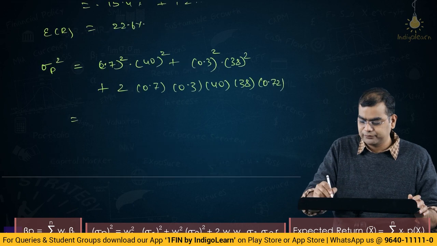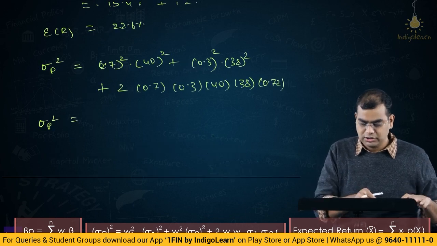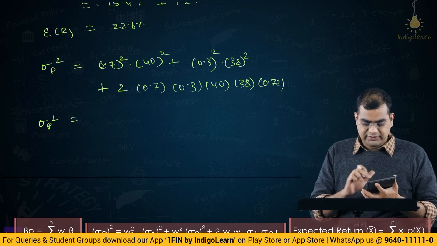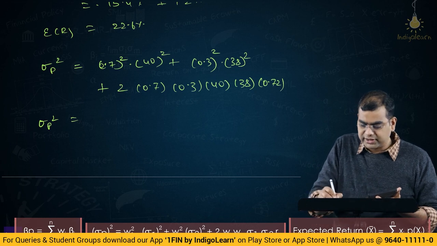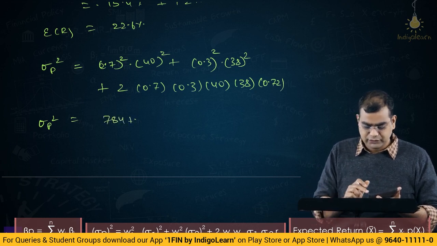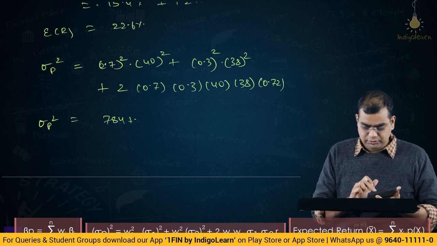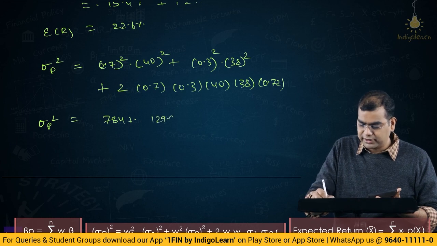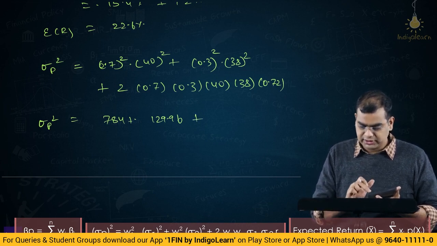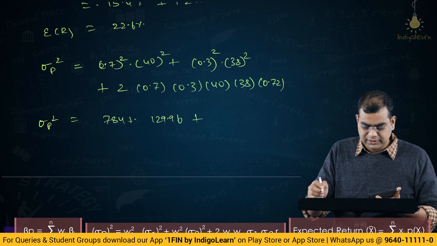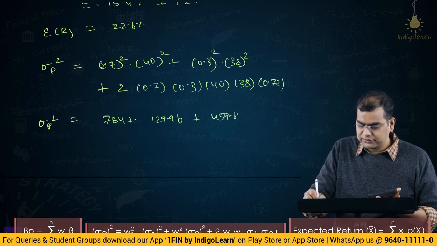So the variance of the portfolio is 0.7 into 0.7 is 0.49 into 40 into 40, which is 784, plus 0.3 squared into 38 into 38, which is 129.96, plus 2 into 0.7 into 0.3 into 40 into 38 into 0.72, which is 459.648.